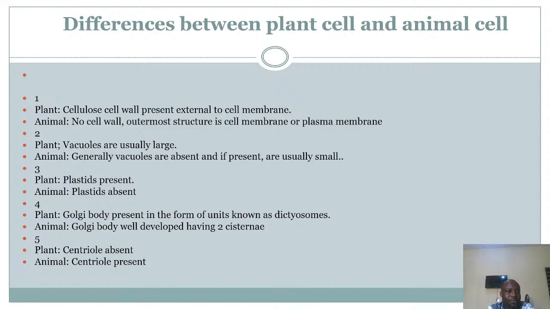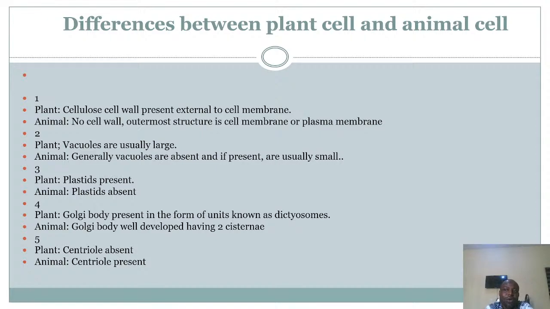Whereas for the animal cells, they had no cell wall. The outermost structure is the cell membrane or the plasma membrane. Animal cells do not possess cell wall. Plant cells possess cell wall, which has or contains cellulose. So the external structure for the animal cell is the plasma membrane or the cell membrane.